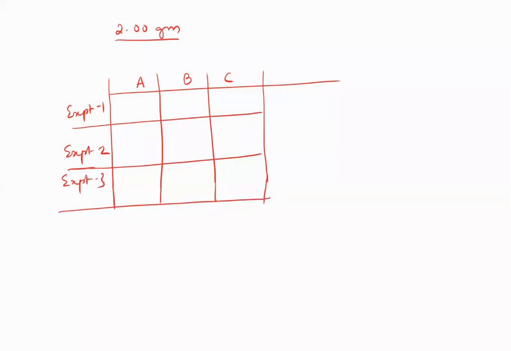Student A is measuring 2.00, 2.01, 2.00. Student B is measuring 1.95, 1.96, 1.95. Student C is measuring 2.03, 2.01, 1.98.